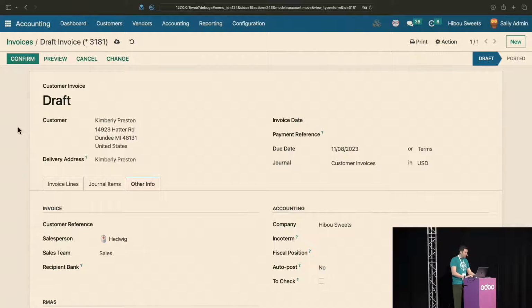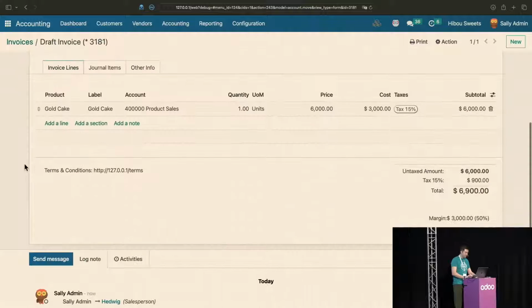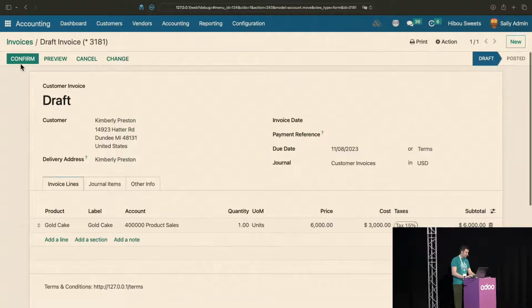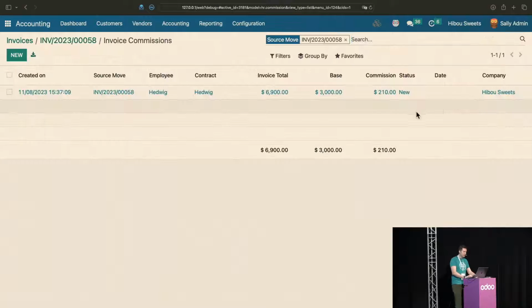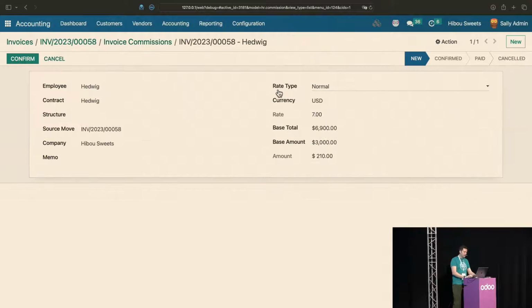All right, is everybody ready? How many commissions are we going to get? And what's the base? Let's go ahead and confirm it. And we will see, hopefully everybody had this one right, 1 commission, and the base is the $3,000, right?